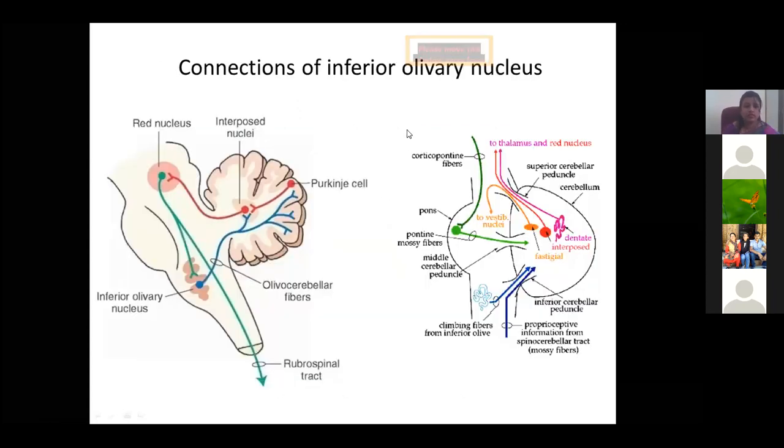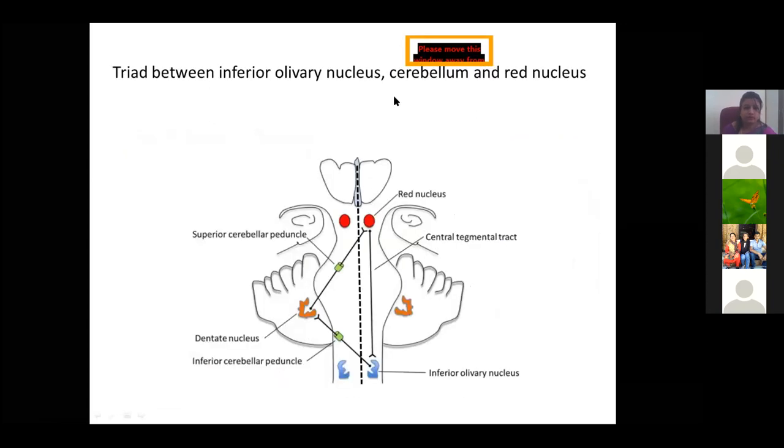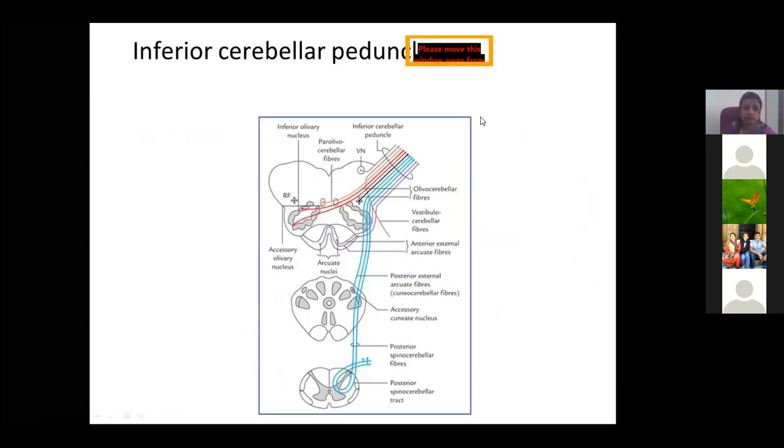So what are the connections of the inferior olivary nucleus? The inferior olivary nucleus mainly transmits fibers to the cerebellum, to the Purkinje cells. The inferior cerebellar peduncle passes to the cerebellum, connecting the afferent and efferent fibers between the cerebellum and the medulla oblongata.